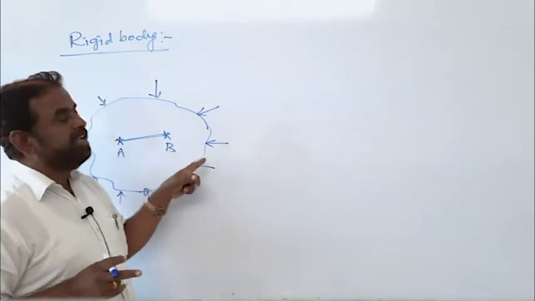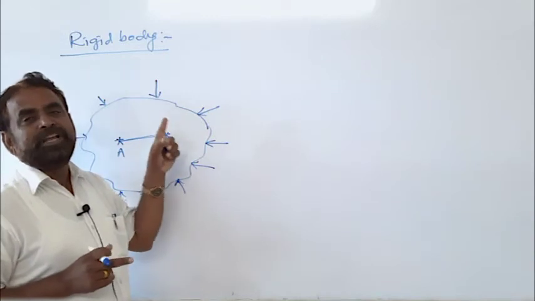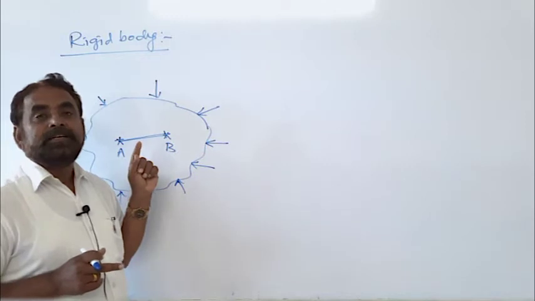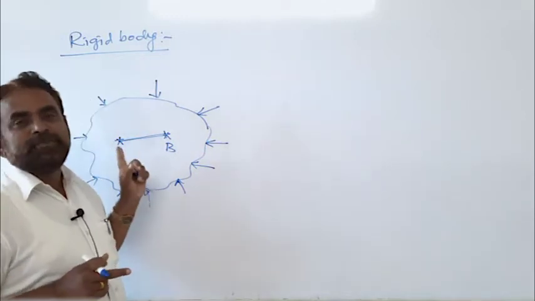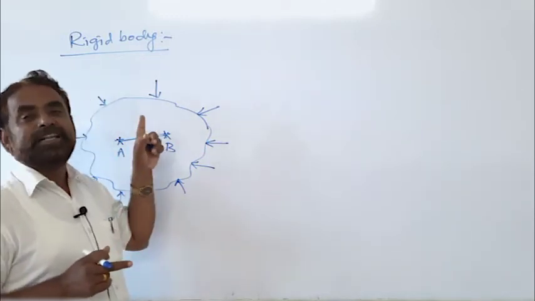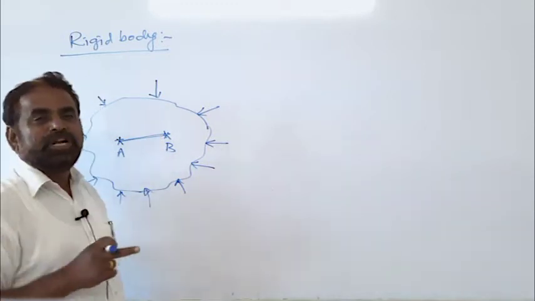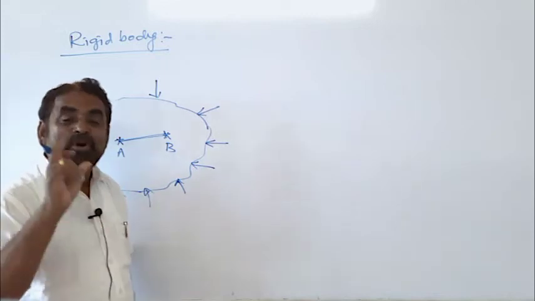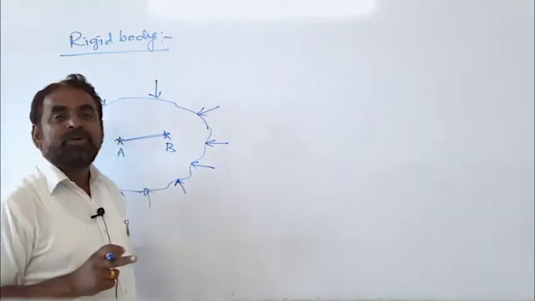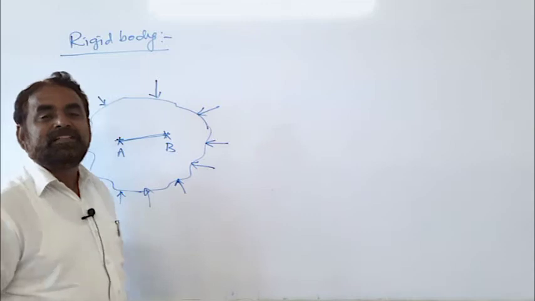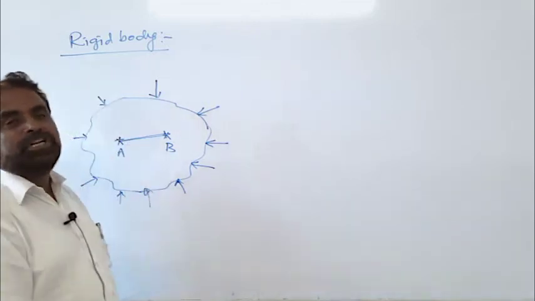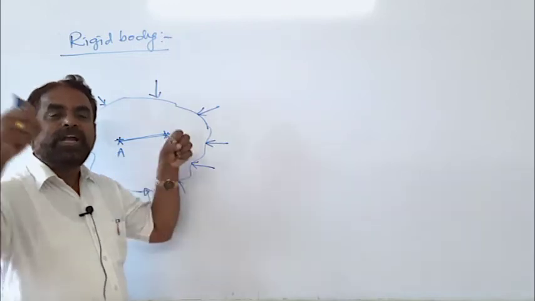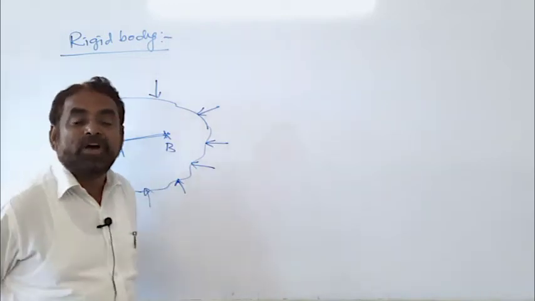It always maintains that the distance between two positions of the body is constant. Now we have learned this concept of a rigid body. In rotational motion, a body means a rigid body, which always maintains the distance between any two positions of the particle constant, however and whatever may be the forces applied on it.